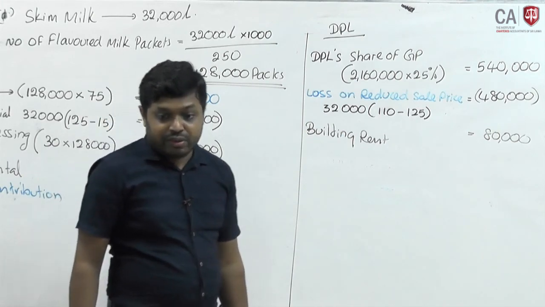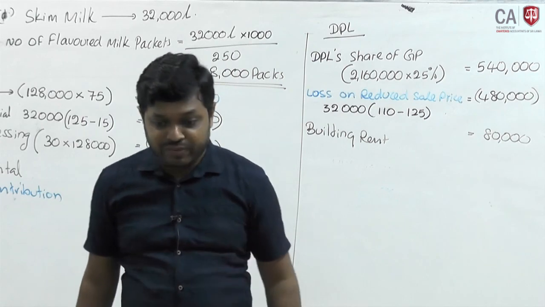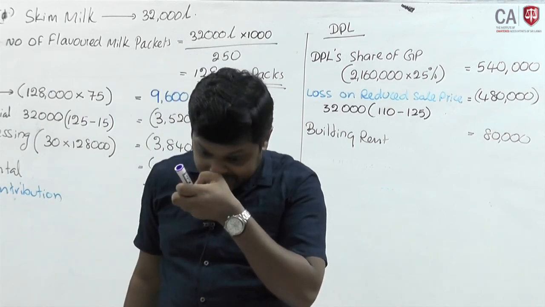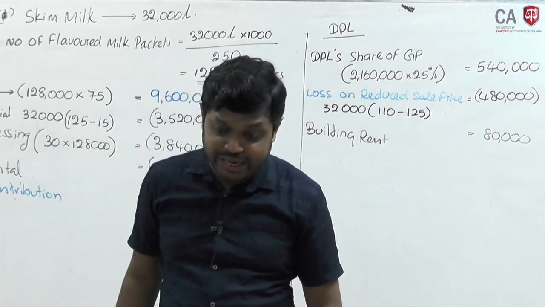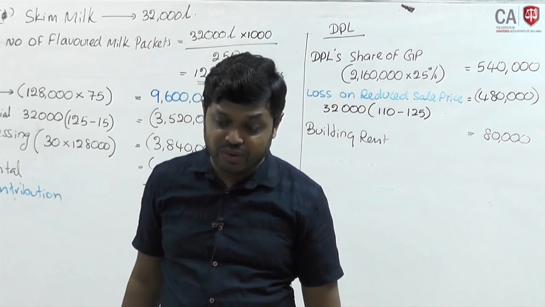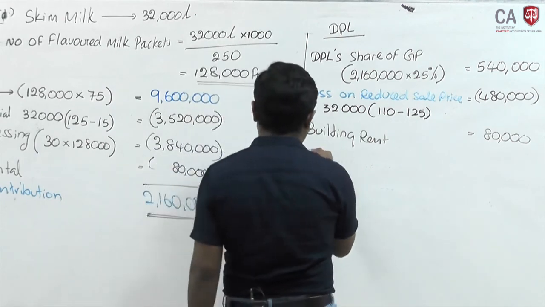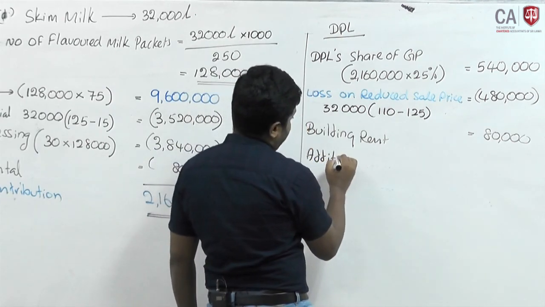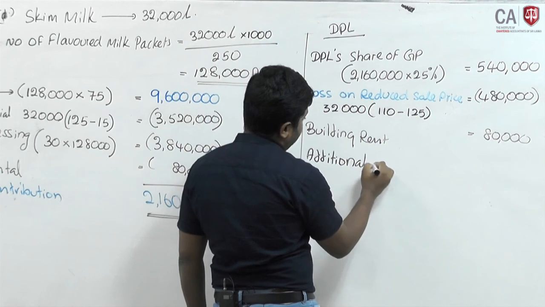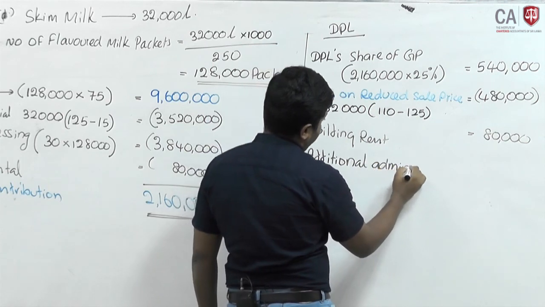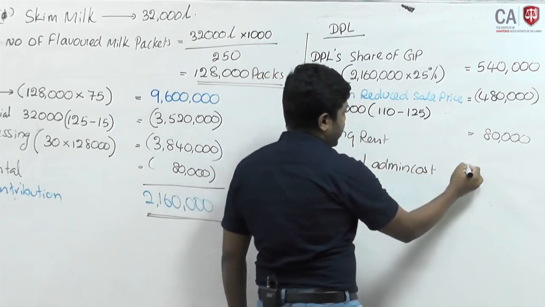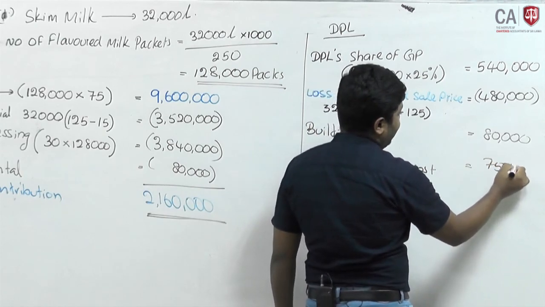Finally, DDL will spend an additional weekly administrative cost of 75,000 on its own account. This is an incremental cost, additional admin cost. They have to spend 75,000.